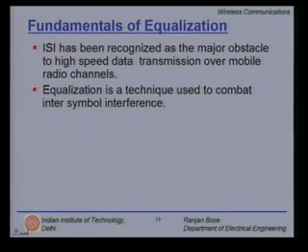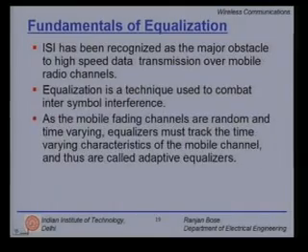Equalization, as we know, is used to combat inter-symbol interference. As the mobile fading channels are random as well as time varying, equalizers must track the time varying characteristics of the mobile channel and thus are called adaptive equalizers. There is also an interesting concept called blind equalization, wherein it does not need a training sequence.